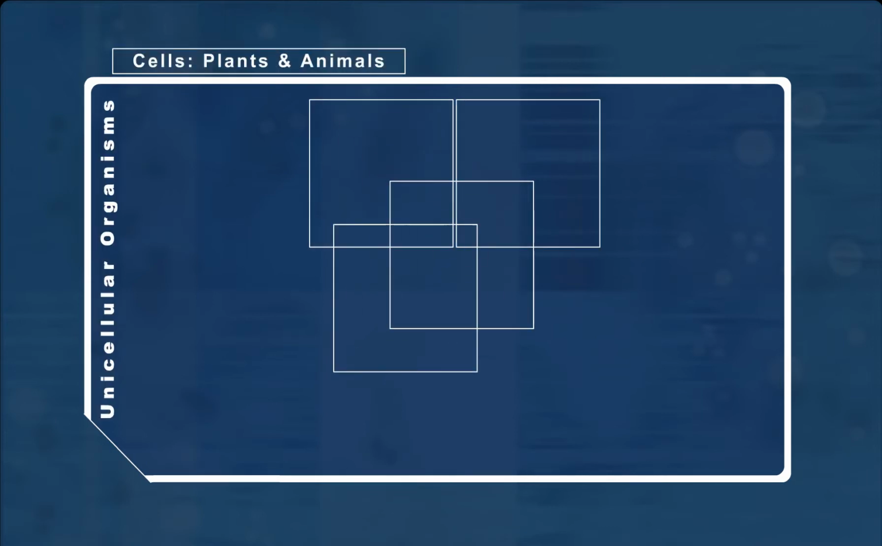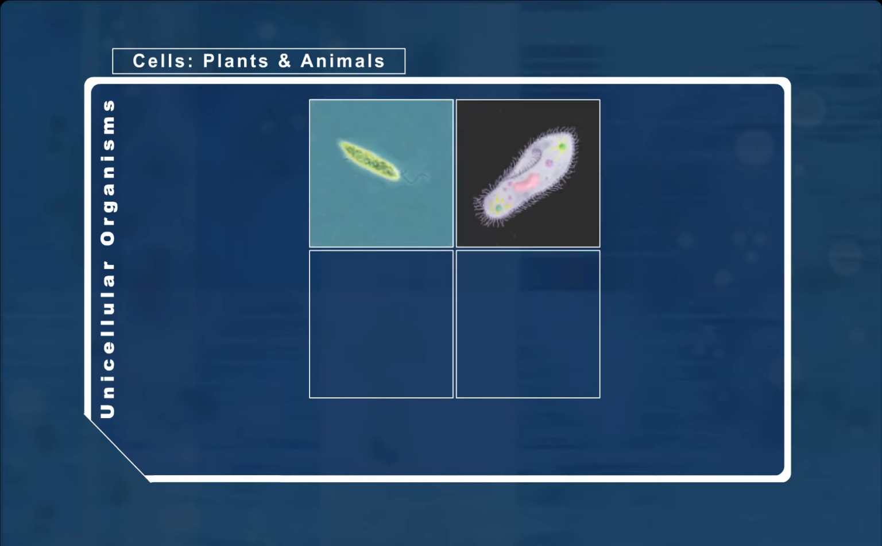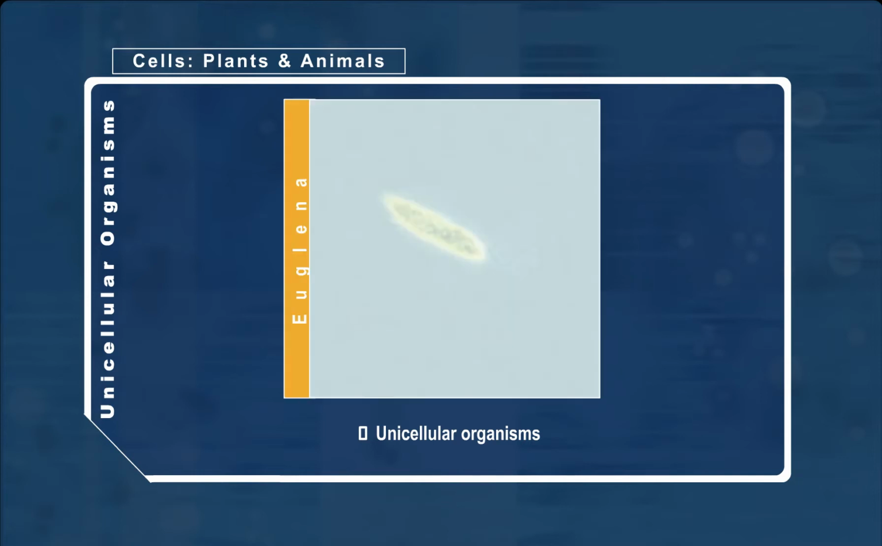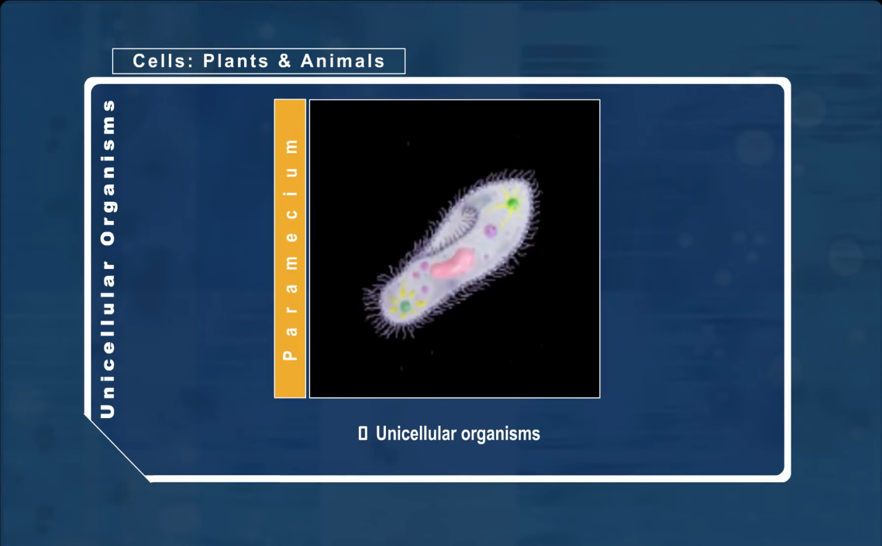Some organisms are made up of one single cell. These organisms are known as unicellular organisms. Unicellular organisms have simple body structures. Some of the commonly known unicellular organisms are the euglena, paramecium, and amoeba.